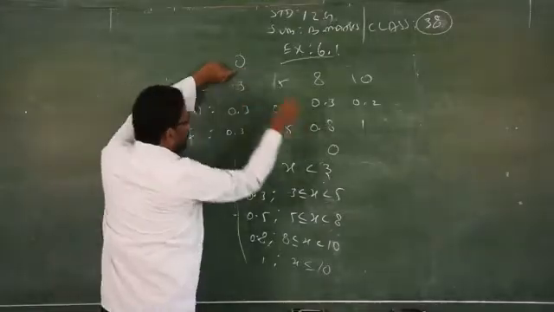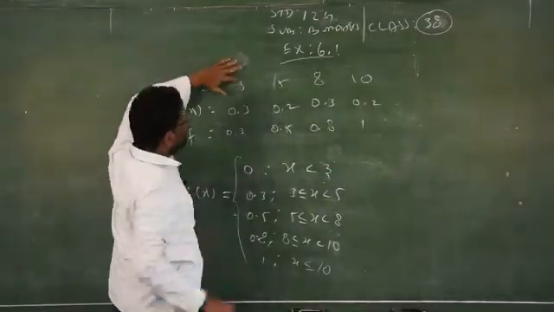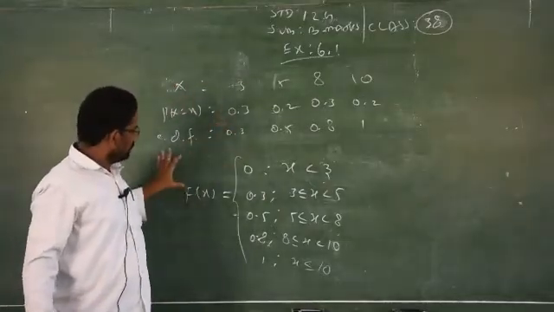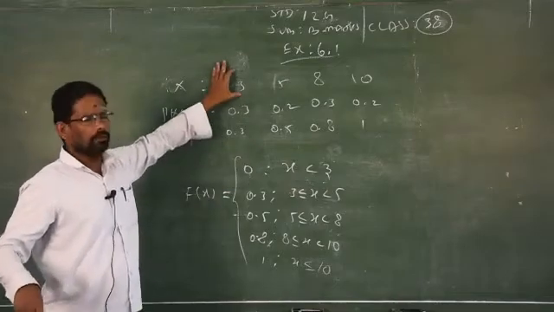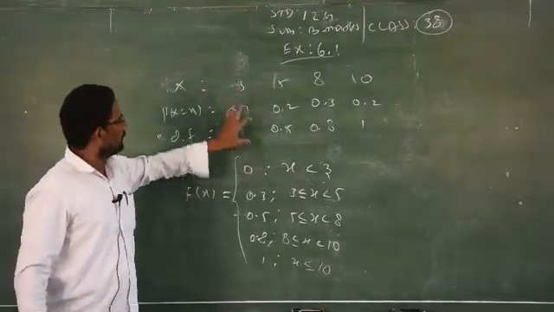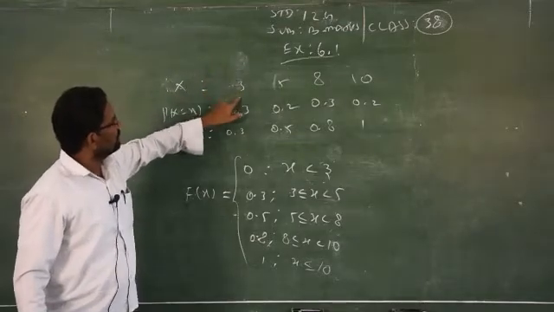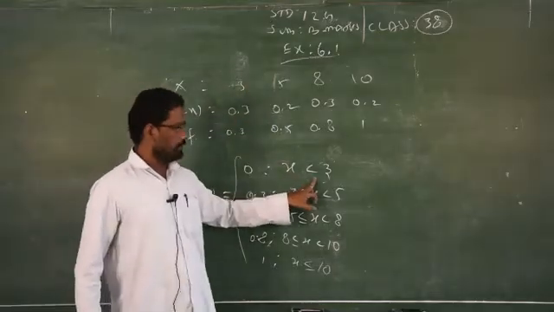If it is given 1, you have to write 1. So x less than the first value of the random variable x. Clear? Whatever value is given, you start with 0 such that x is less than the first value, 3. If the first value is 0, you have to write x less than 0. So depending on the first value, you have to write x less than that.